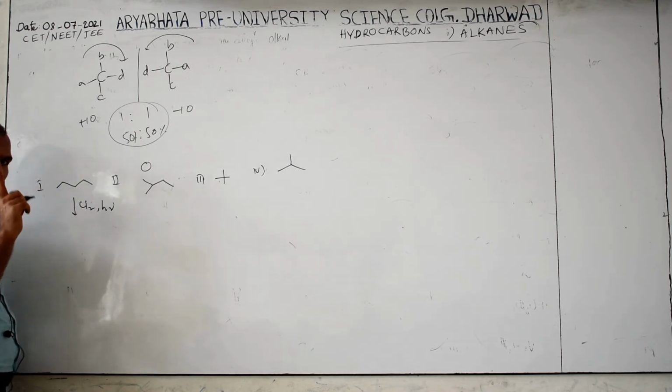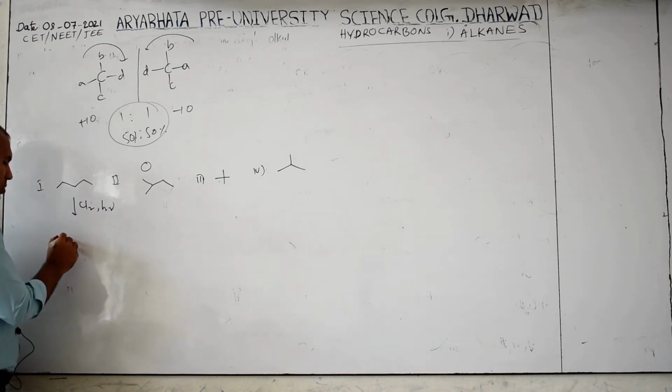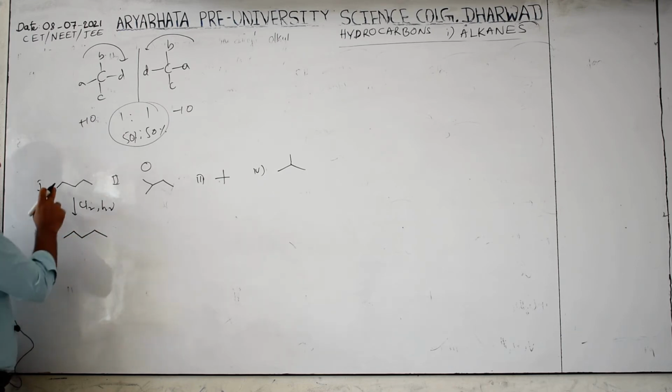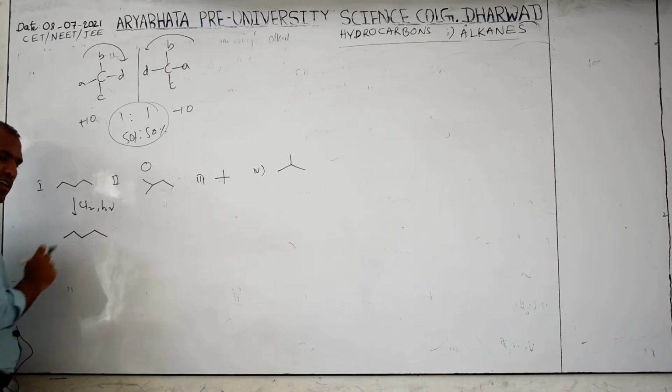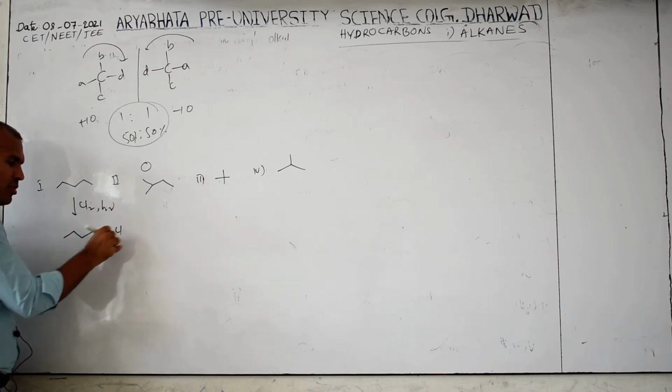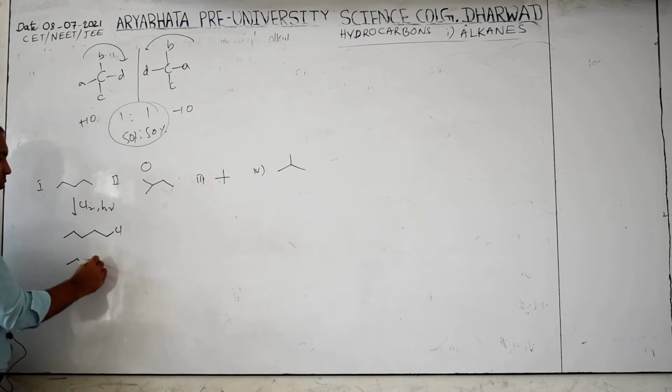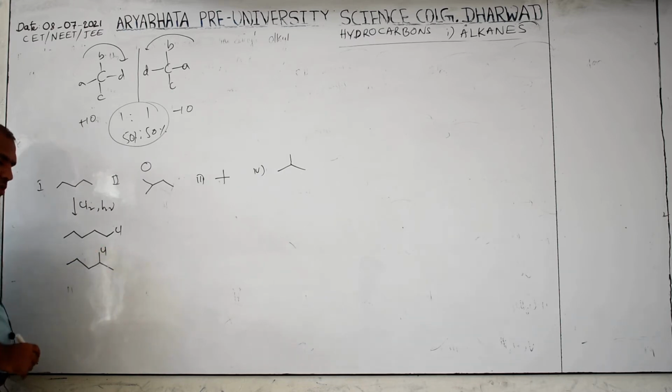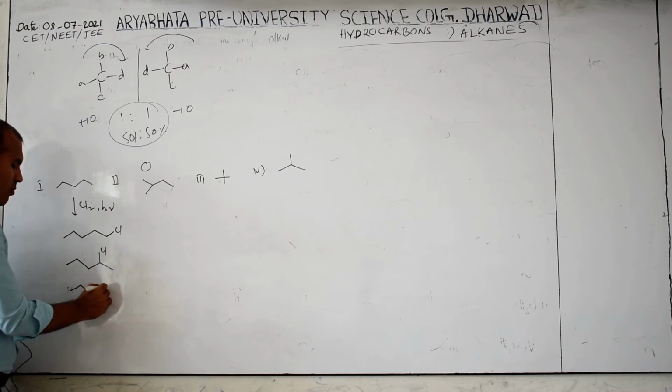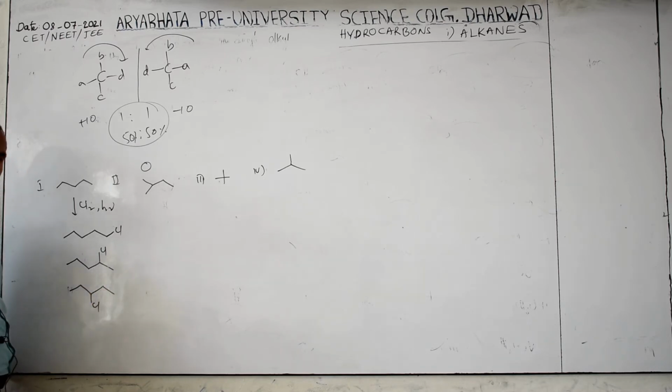So what happened? Only one chlorine. Where is it possible? I am writing the possible products here. 1, 2, 3, 4, 5 carbon. At this position it may be possible. At this position it may be possible. Again, repeating means this is the same, because same name means it is not a different compound. Same name means same compound, identical.